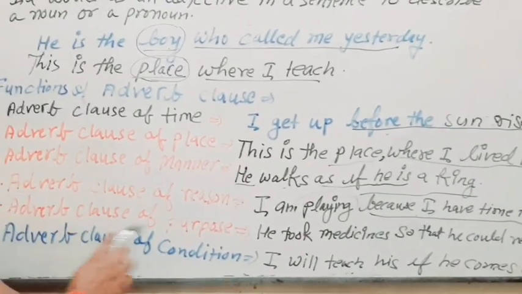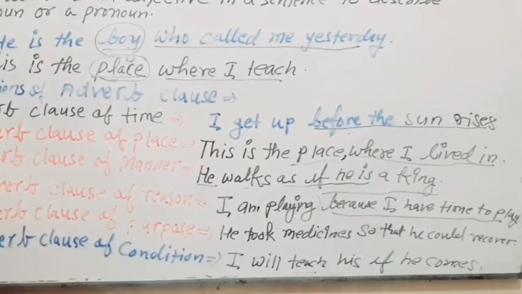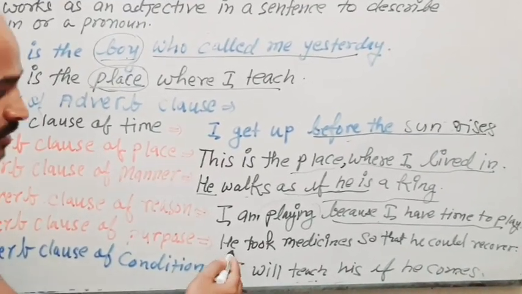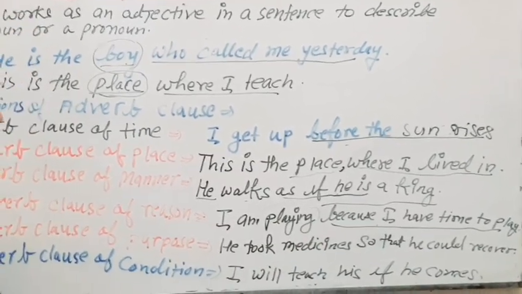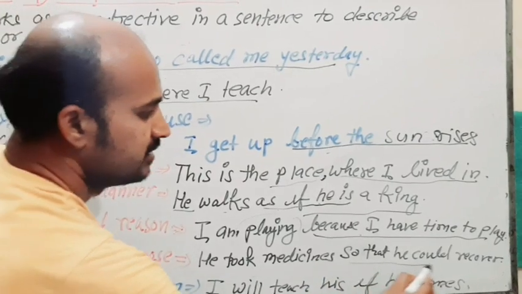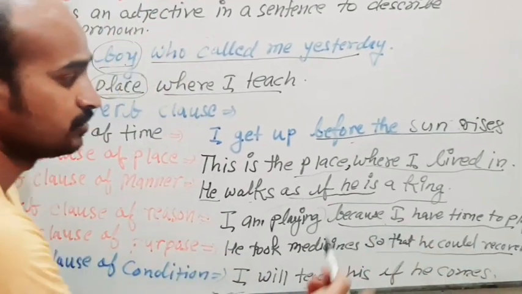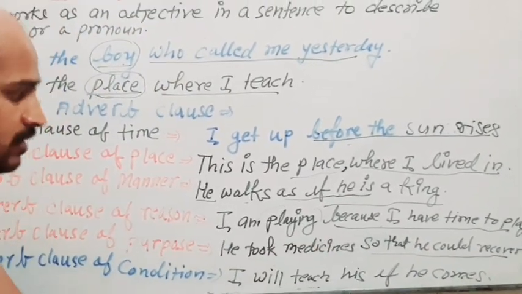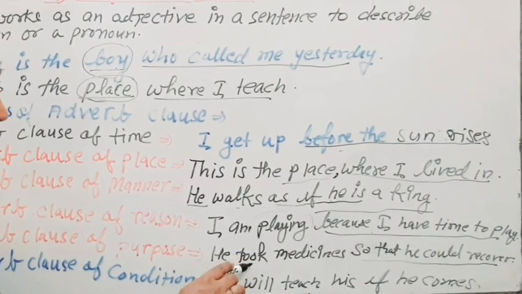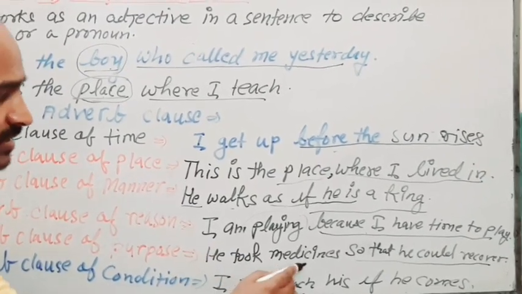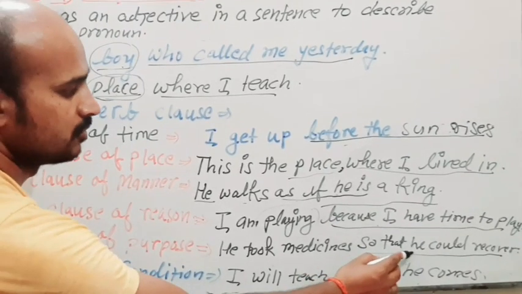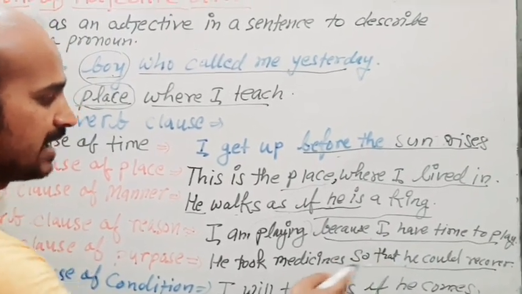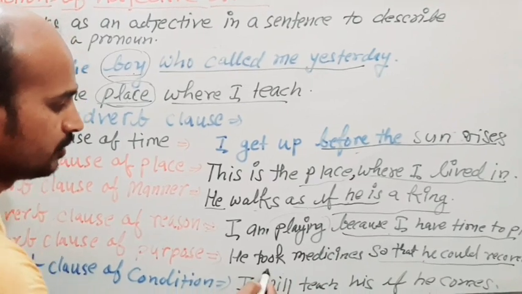Now adverb clause of purpose. Purpose means aim. He took medicines so that he could recover. Let's see, "so that he could recover" means he wanted to recover. It was his aim. That's why he has taken medicine. So he took medicine for what? So that he could recover. Okay, so this is a clause and this is working as an object for this verb.